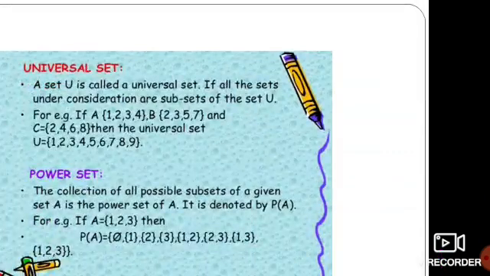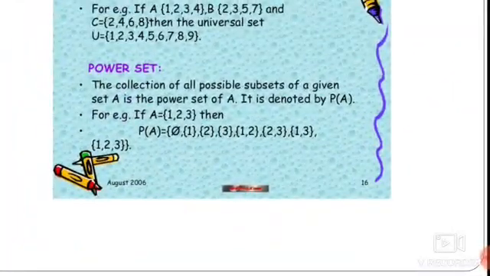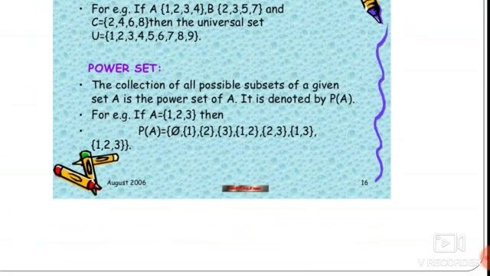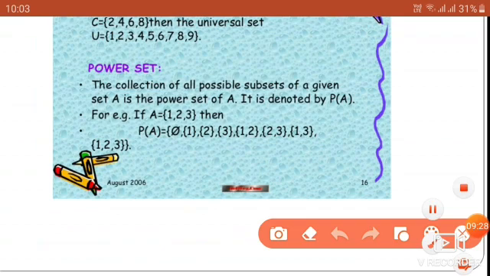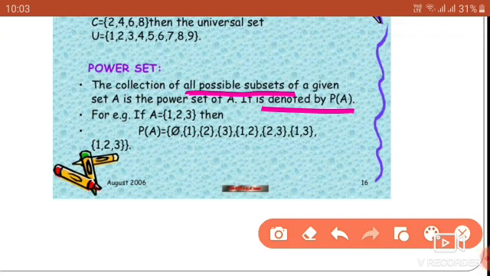Now, another important concept is the power set. What is a power set? The collection of all possible subsets of the given set is called the power set. It is denoted by P of A. All possible subsets should be written in the power set. Suppose A equals the set of elements 1, 2, 3. What are the possible subsets of this set?